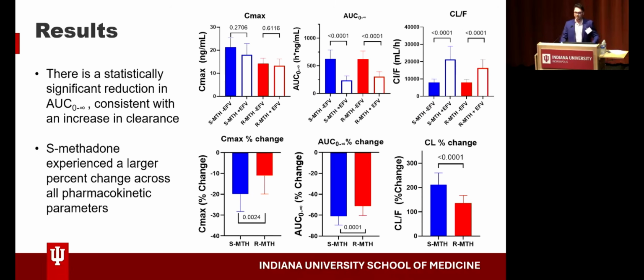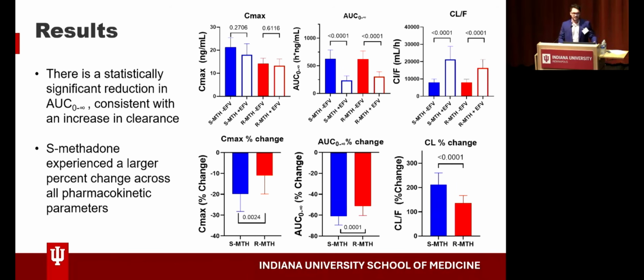Looking at this further, I decided to focus on the pharmacokinetic parameters of Cmax, AUC 0 to infinity, and clearance over F. Above are the calculated values, with the corresponding percent changes underneath. The blue bars represent S-methadone, and the red bars represent R-methadone in this figure.